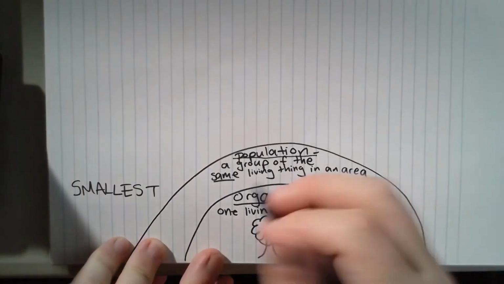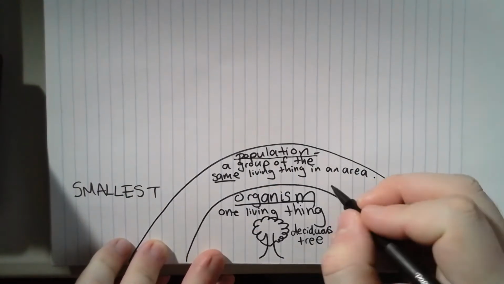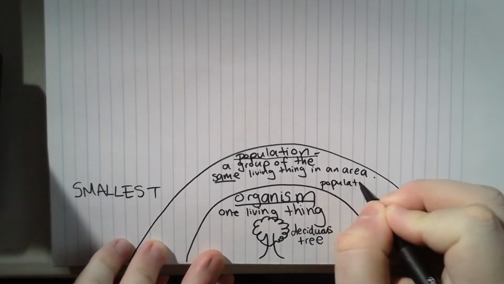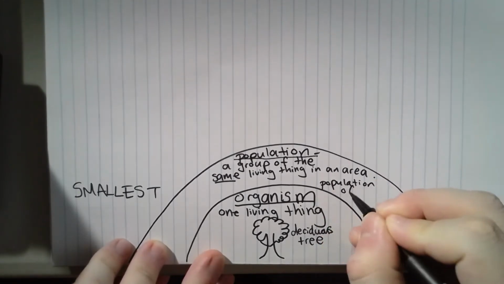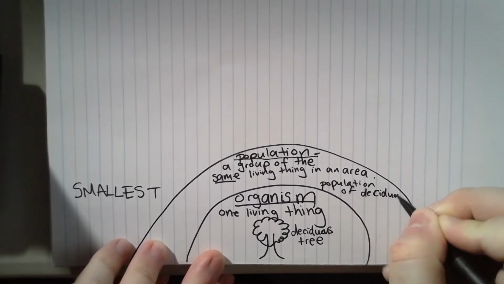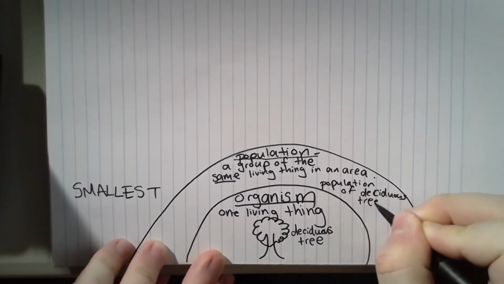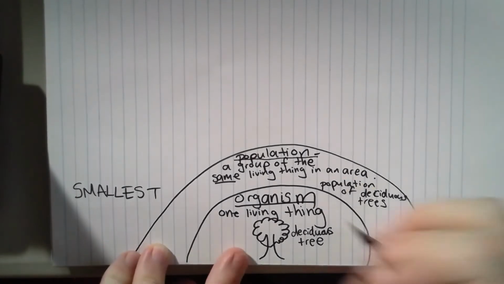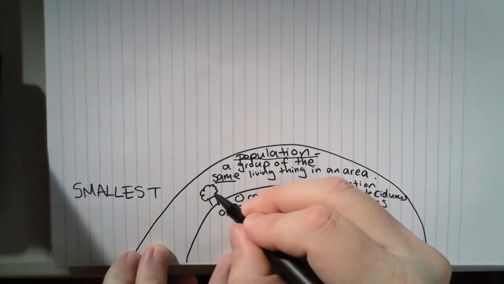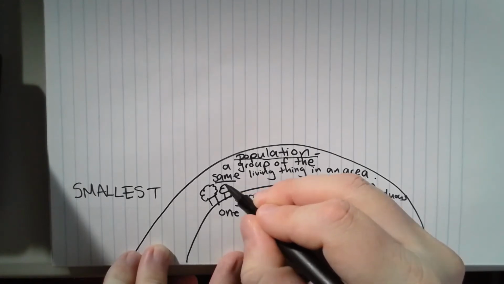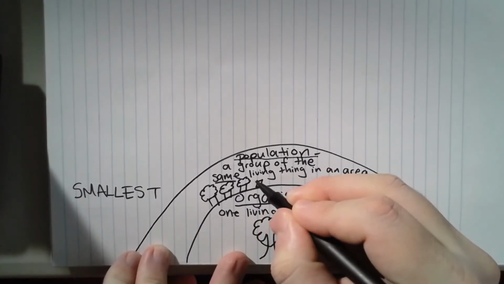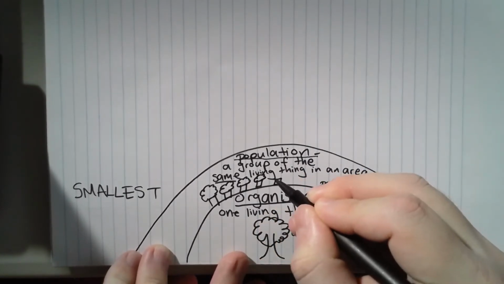So, let's draw a population of deciduous trees, or a group of trees. This can be anything.